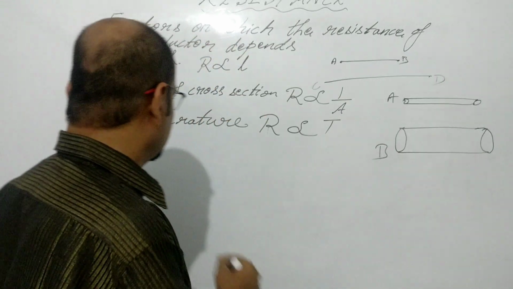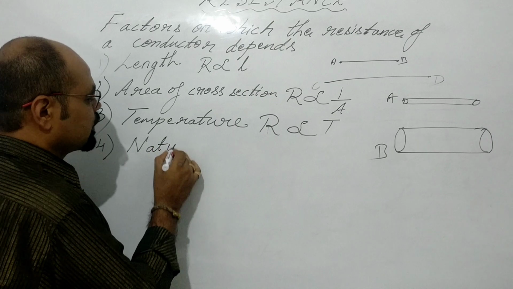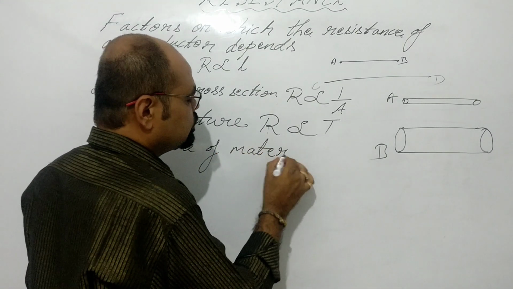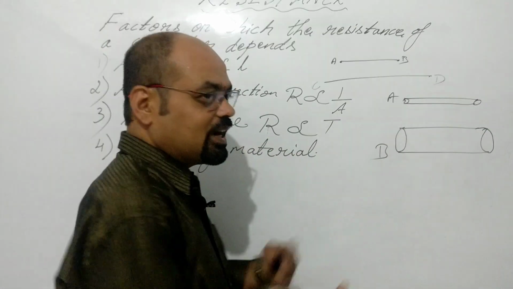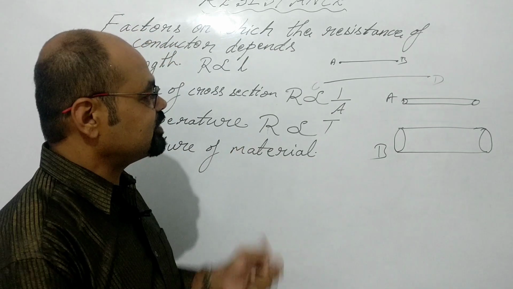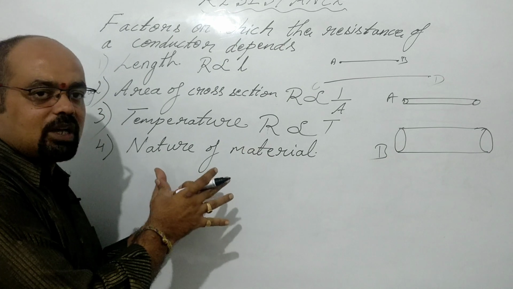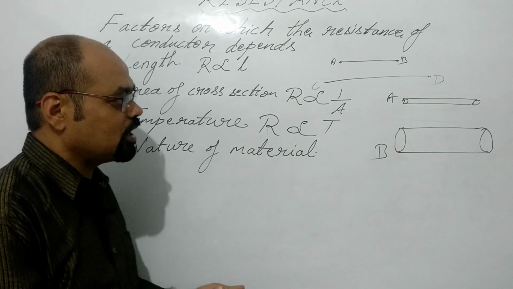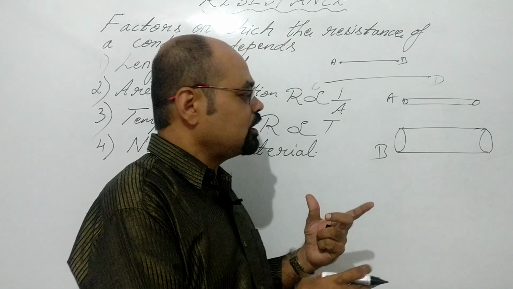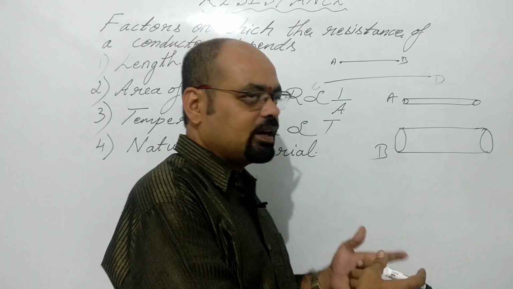And the fourth factor is nature of material. We use different types of material. This is also one of the important factors on which the resistance depends, because in some we use tungsten, in some tin, in some lead, in some copper, some silver, iron.